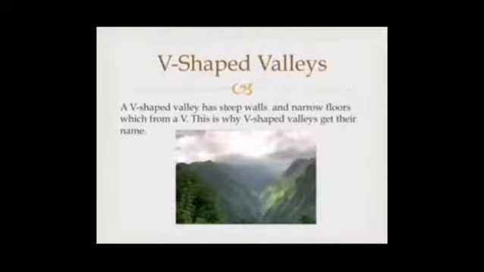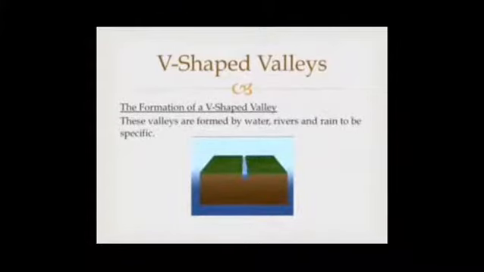A V shaped valley has steep walls and narrow floors, which form a V. This is why V shaped valleys get their name. They are formed by fast flowing rivers that move across the earth's surface as they quickly flow downhill. The rushing water picks up and carries boulders, rocks and soil away from the area. This erodes a deep path through the land, which forms a V shaped valley.